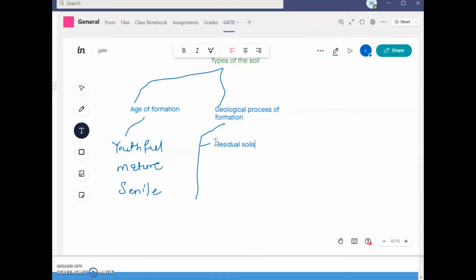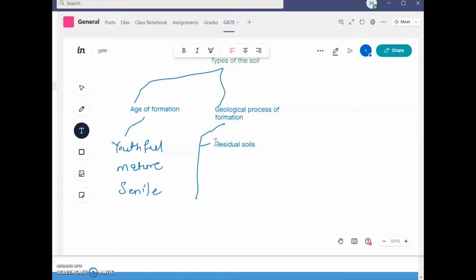There are different examples of residual soils; red soil can be an example. In case of red soil, when disintegration of the particular parent rock occurs, red soils are formed, which are generally light textured and porous, have different kinds of fertility, and have a low content of soluble salts.